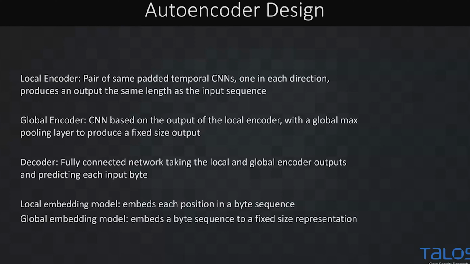We're going to take that output and pass it to a global encoder, which is a more traditional 1D CNN, which runs through several layers with some max pooling, and you get a fixed byte representation. And our decoder will then take as inputs this local and global embedding and attempt to predict our bytes. And this leaves us, when we get rid of our decoder, with a local embedding model, which can embed each byte in our sequence, or a global embedding model, which again is a fixed feature size, which is mostly what we're going to look at in this talk.